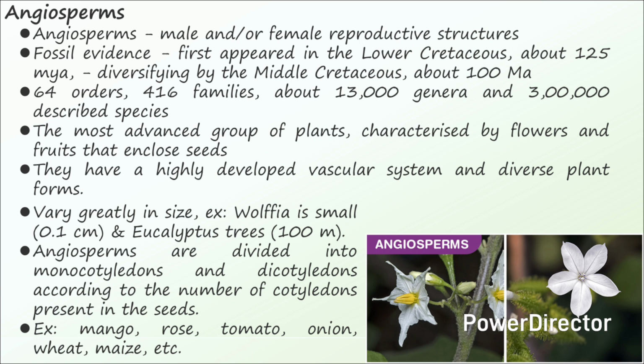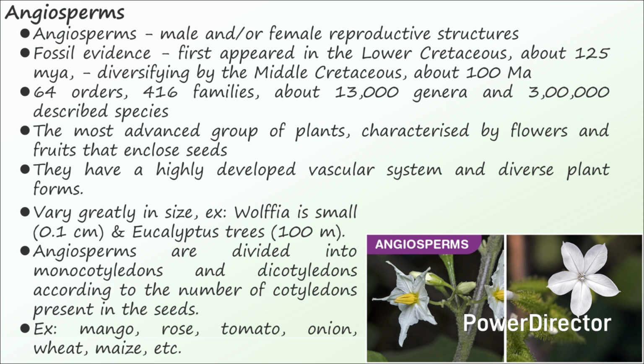They are the most advanced group of plants, characterized by the presence of flowers and fruits that enclose seeds. They have a highly developed vascular system and diverse plant forms. Angiosperms are widely distributed and vary greatly in size. For example, Wolffia is very small, measuring about 0.1 centimeter, whereas eucalyptus trees are around 100 meters tall.